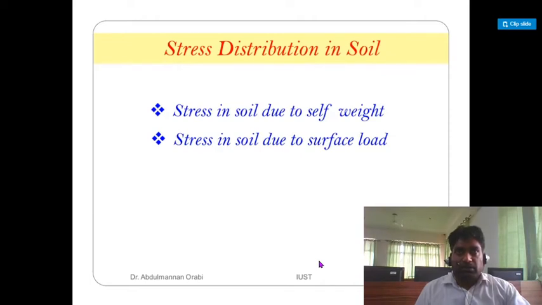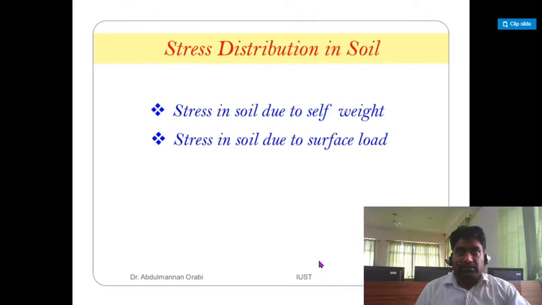After that, a few methods I have not discussed, but you can get those methods in books very easily, like Meyerhof's method, Vesic's method, and the IS code method. These are the empirical methods to determine the bearing capacity of the soil.